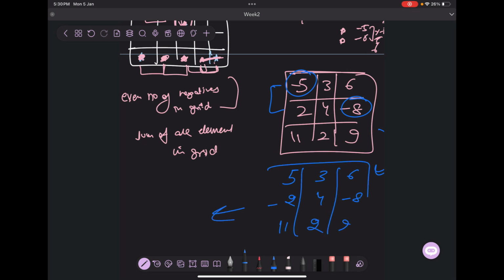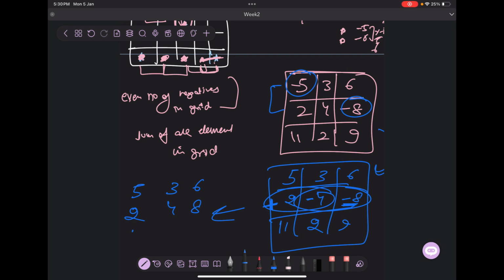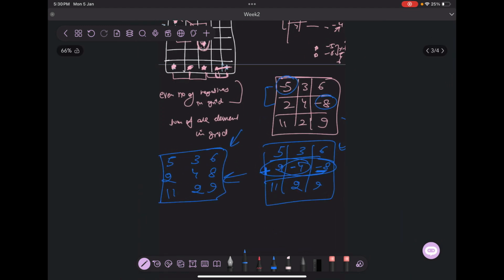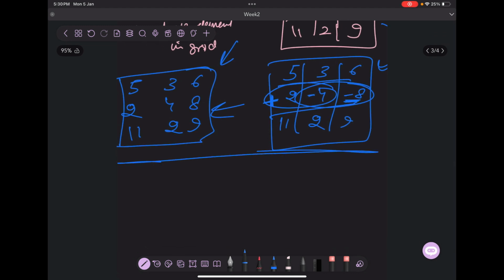Then what do I do? I multiply -1 here. I am approaching the other negative. This becomes +2, and this becomes -4. Then I multiply -1 to these two. These both become positive, and the final grid that I get is 5, 3, 6, 2, 4, 8, 11, 2, 9. So essentially the maximum sum would be the sum of the complete grid, since we turned every negative number into a positive number. So I guess we are very clear on this.